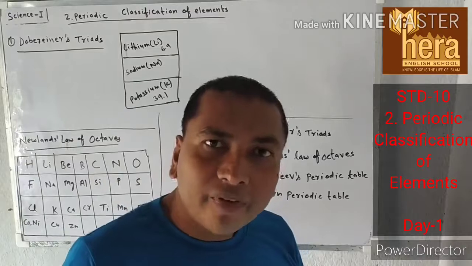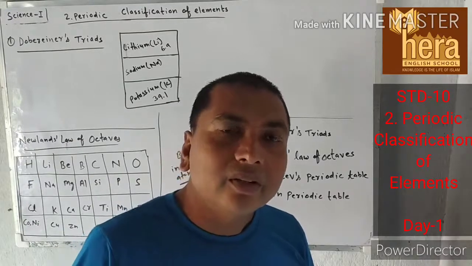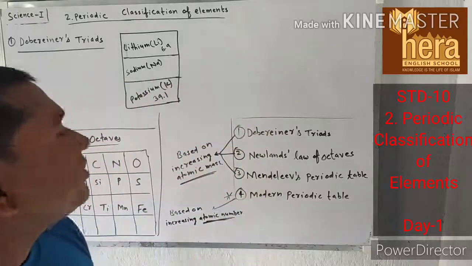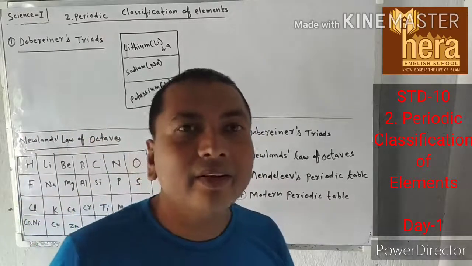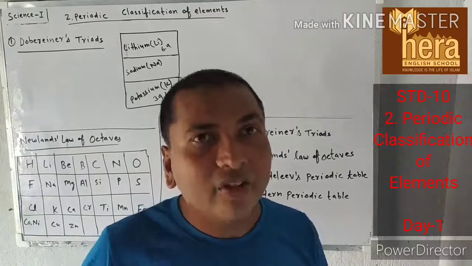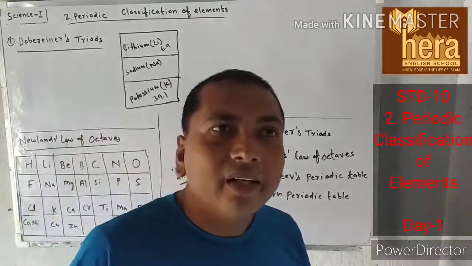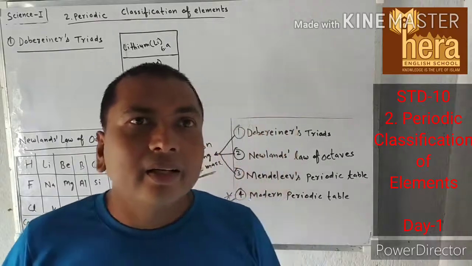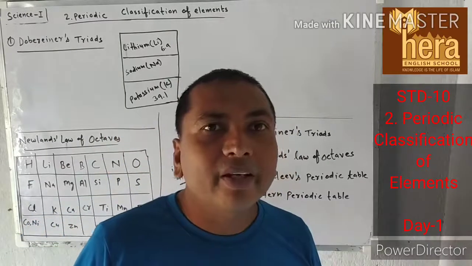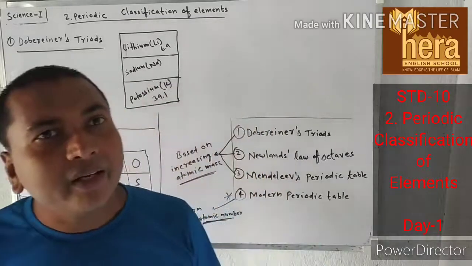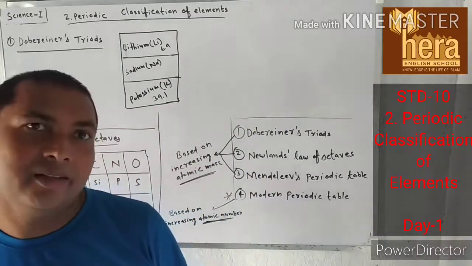Today we are going to discuss the next chapter, that is periodic classification of elements. In this chapter we will discuss the classification of elements. Initially, elements were classified into two categories, metals and non-metals.